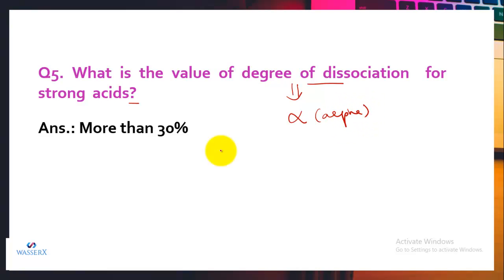So for strong acids, this degree of dissociation is more than 30%, and for weak acids, this degree of dissociation, that is alpha, is less than 30%. So this is how you can talk about the strength of an acid depending upon this property, that is degree of dissociation, alpha.